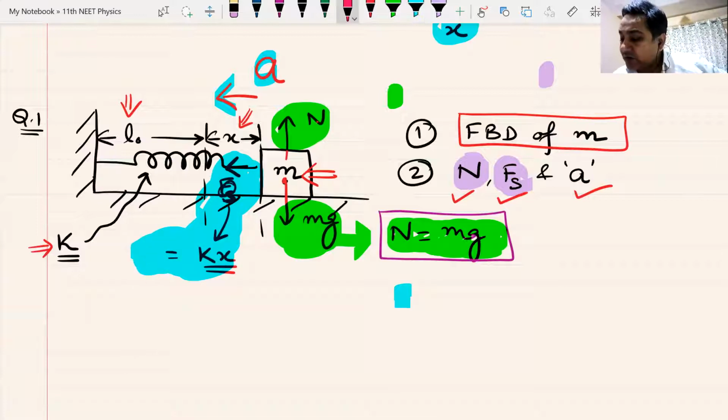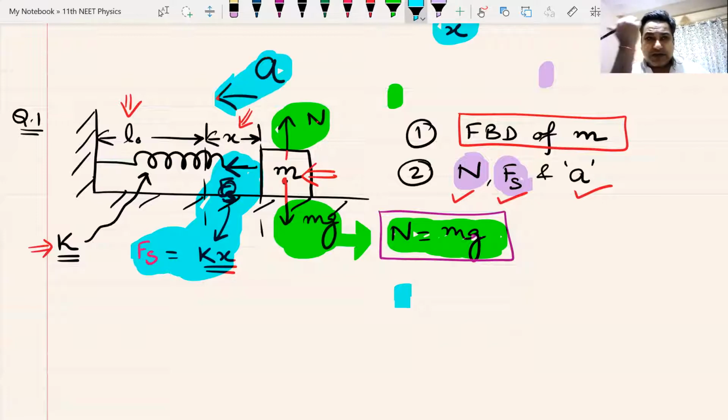Let me write it. Fs is equal to Kx, which is the spring force which will try to bring it back to its original position. And there is no other force in the opposite direction. So this is going to accelerate towards the left hand side. So far, so good. Can I have some raised hand that we understand this? So this is the free body diagram of block M.